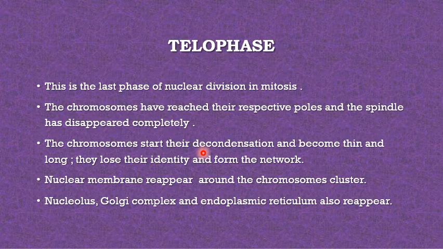In the prophase, we said the chromatin material condensed to form the chromosome. Here the chromosomes start decondensation and form the chromatin material. They become thin and long, lose their identity and form a network. The nuclear membrane reappears around the chromosome cluster, that is the network. Nucleolus, Golgi complex, and endoplasmic reticulum all reappear.